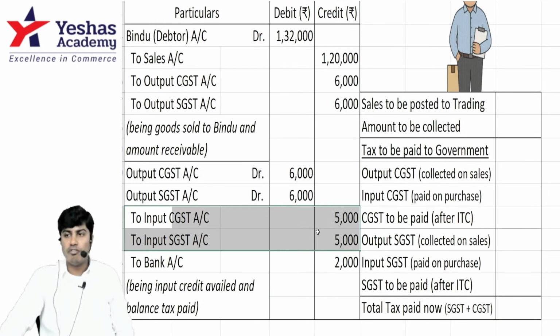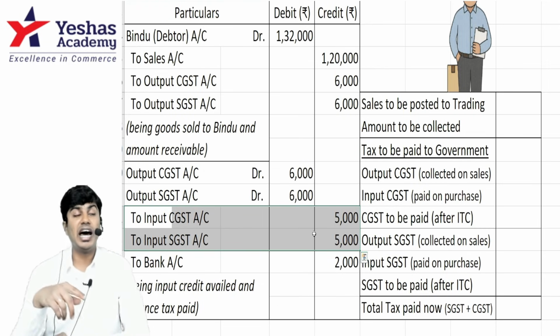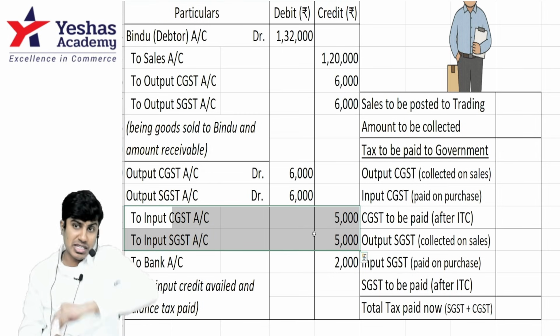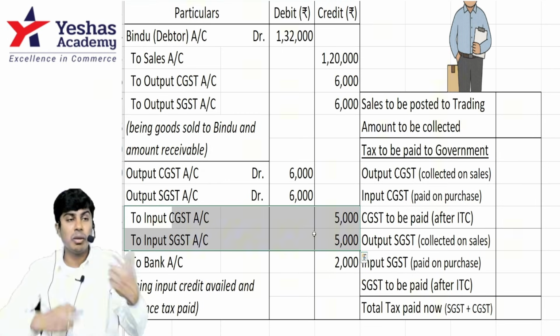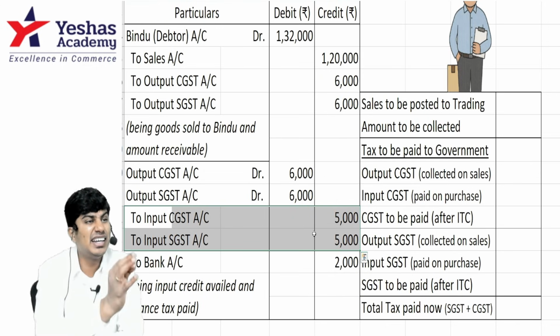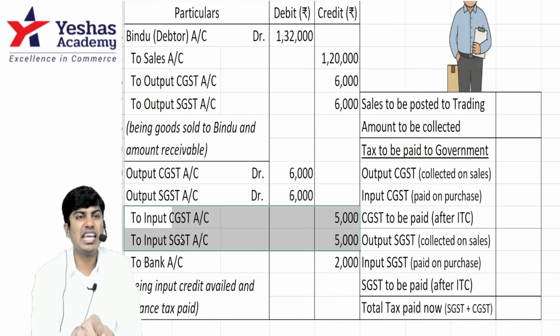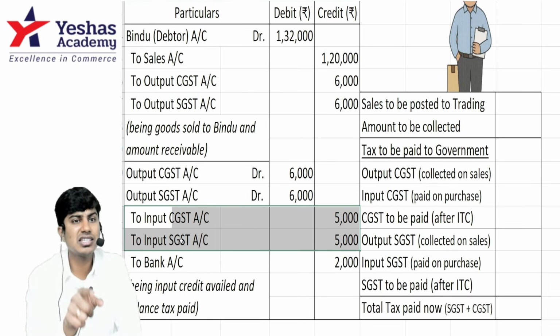This process of deducting input CGST and input SGST which arose on purchase from the output CGST and SGST on sale, before paying, is called input tax credit availment. What is Shaker doing here? He is claiming input tax credit.